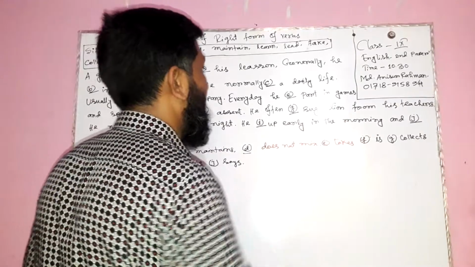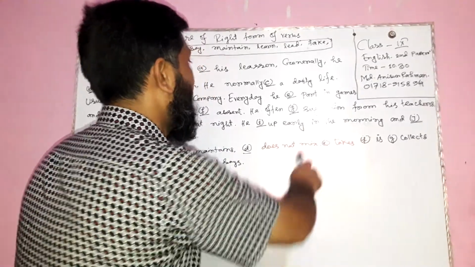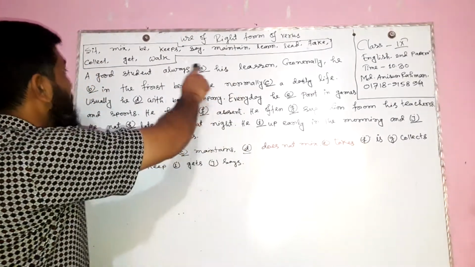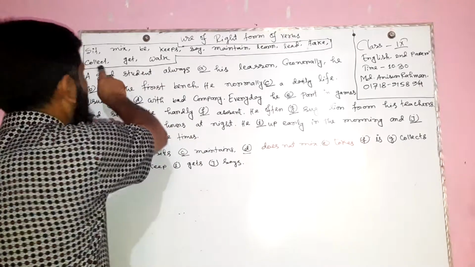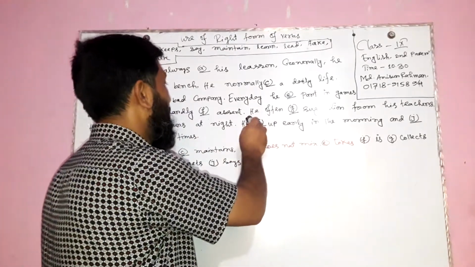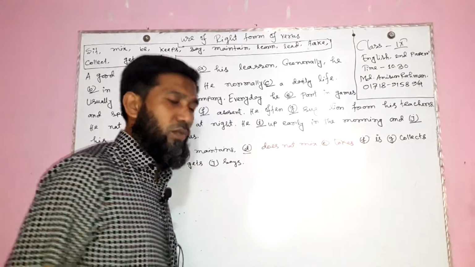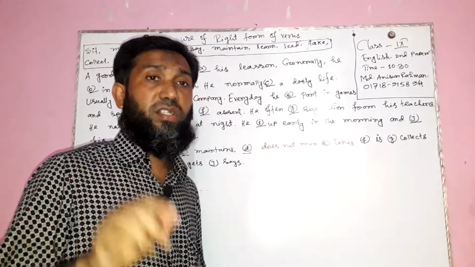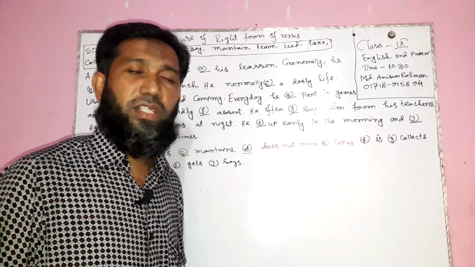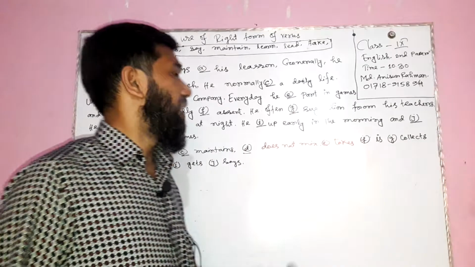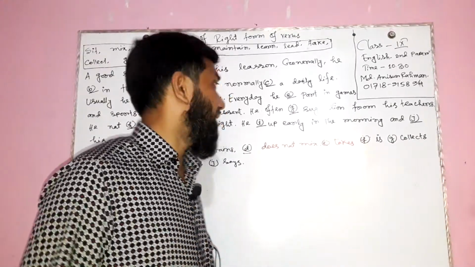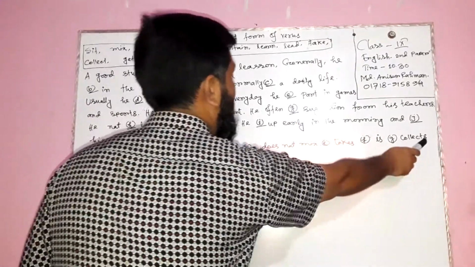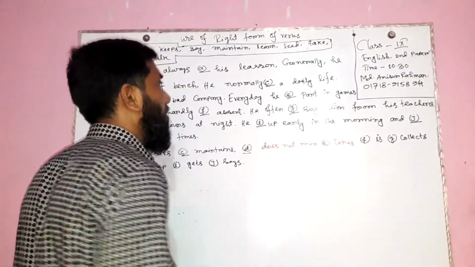He often dash suggestion from his teachers. Which word is appropriate here? Here is collect. Collect is appropriate in this position because of third person singular, and often is a word which indicates present indefinite tense. So on the basis of third person singular and the rules of present indefinite tense, we use here the main verb with s or es. So he often collects, here is collect added with s. He often collects suggestion from his teachers.